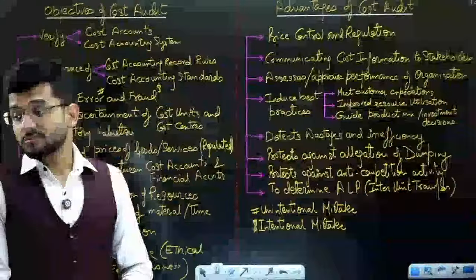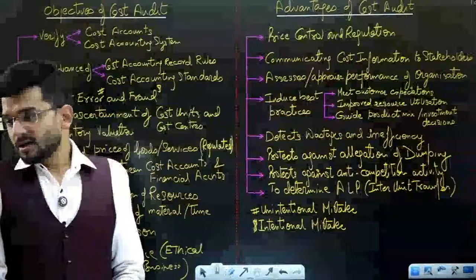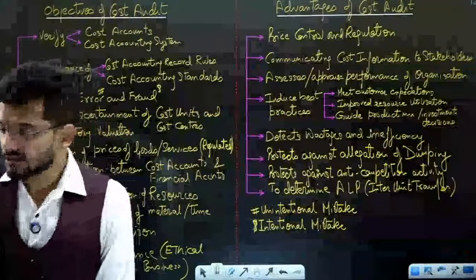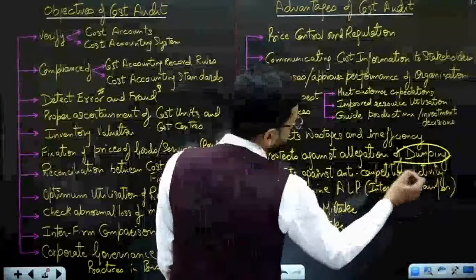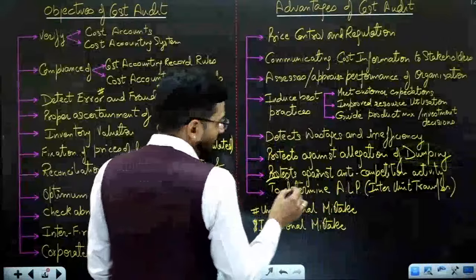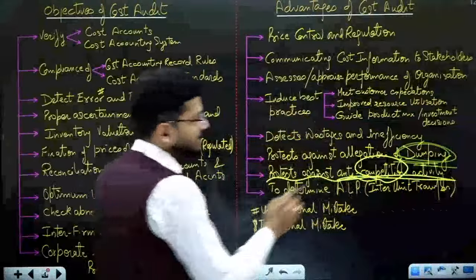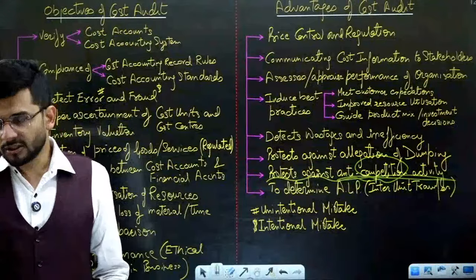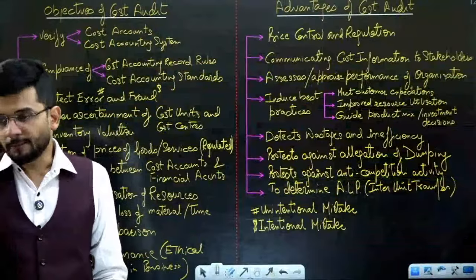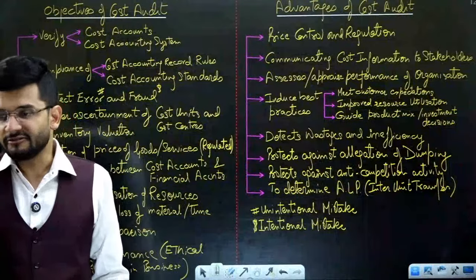Cost records, yes, cost records, but audited cost records. Cost sheet is the summary of cost records. Okay, so it protects against the allegation of dumping. It protects against the anti-competition activities. So whatever the anti-competition activities, this cost audit also protects against the anti-competition activities, if any.